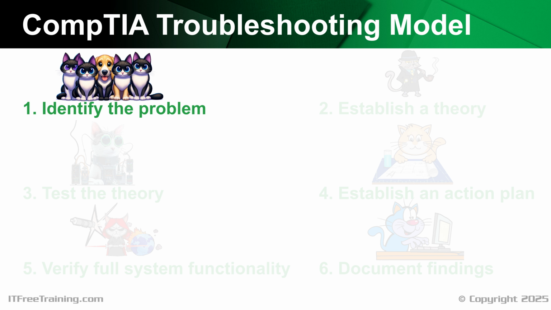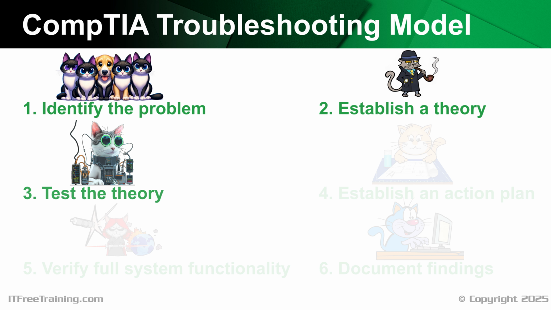Identifying the problem is simply working out why you are there. Something has gone wrong. Time to work out what that is. Once you work out what the problem is, work out a theory about why it is occurring. When you think about it, you can't work out a theory until you know what the problem is. Thus, identifying the problem is always the first step. The next step is to test the theory. You can't test the theory if you don't have a theory to start with. Thus, this step comes next.